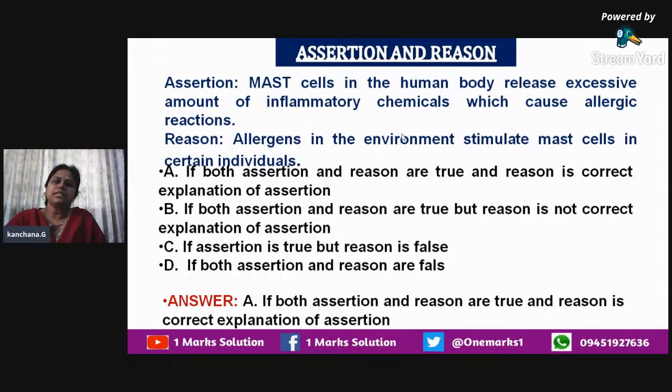Mast cells in the human body release excessive amounts of inflammatory chemicals, and we have read that this causes the allergic reaction. In the reason, allergens in the environment stimulate the mast cells. Of course, allergens are substances that stimulate the mast cells in a particular individual. So the reason is correct and gives the correct explanation of our assertion. So the answer is A.